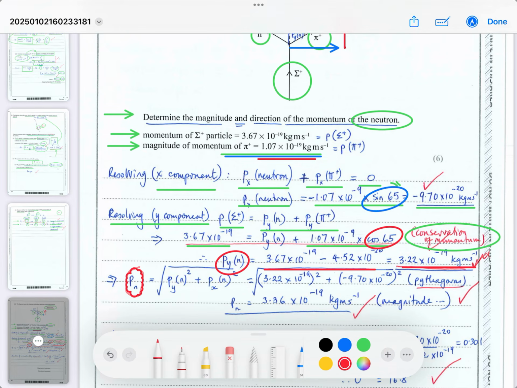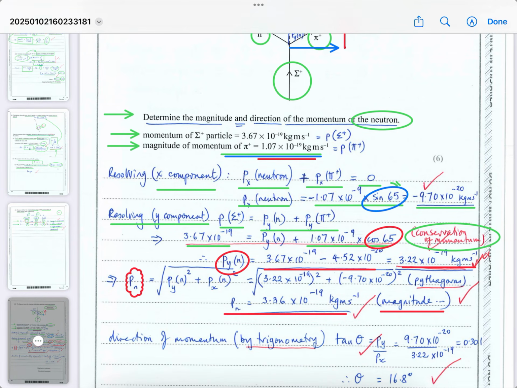it's the y component squared plus the x component squared, yeah, and then square root it. So you put basically the 2 values we just talked about under the square root sign, and that's using Pythagoras, and you'll get the total neutron's momentum as 3.36 times 10 to the minus 19 kilograms meters per second, and that's its magnitude. So then, how do you then work out its direction?